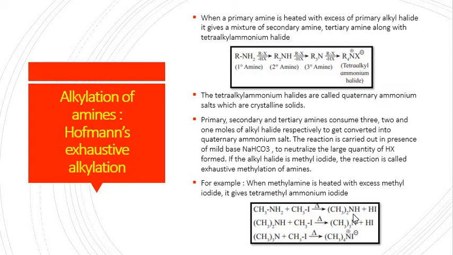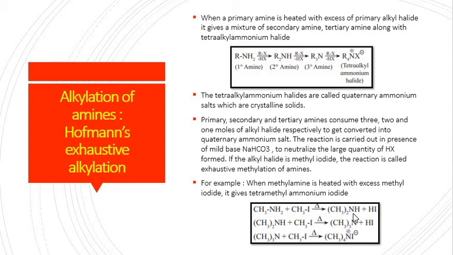Primary, secondary or tertiary amine consume 3 to 1 mole of alkyl halide respectively to convert into quaternary salt, and this statement is very important for a 1 mark question. The reaction is carried out in presence of a mild base, which is sodium bicarbonate, which is used to neutralize the large quantity of hydrogen halide produced as a byproduct in every step.